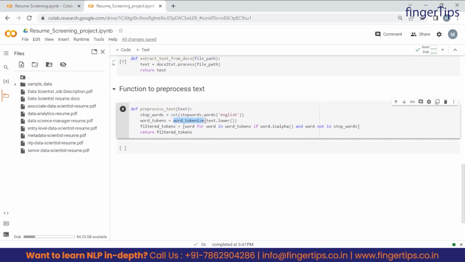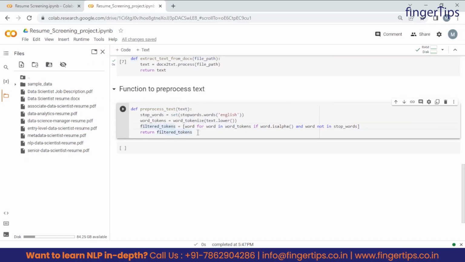Tokenizes means, let's say there is a line or a paragraph and we want to extract each and every word of that paragraph. So tokenize means creating tokens. Tokens are nothing but the smallest or individual units of anything, any paragraph, any line, right? So basically we are first converting a text into lowercase and then we are sending it for tokenization.